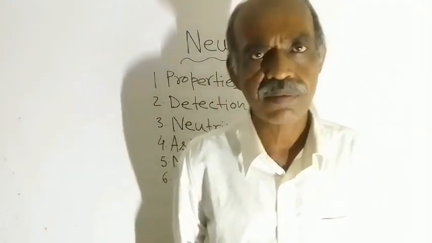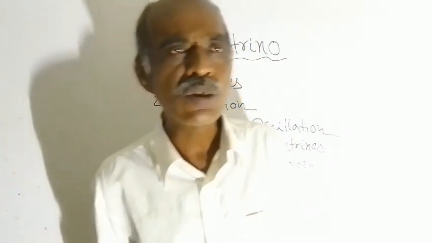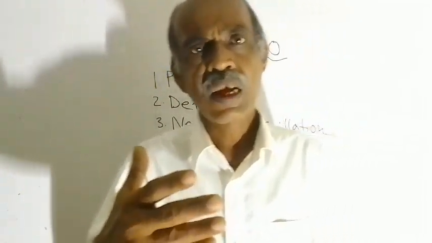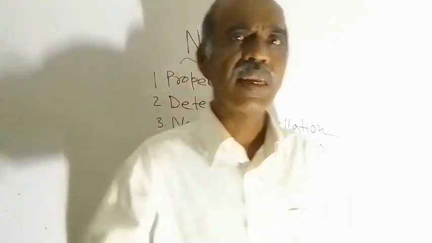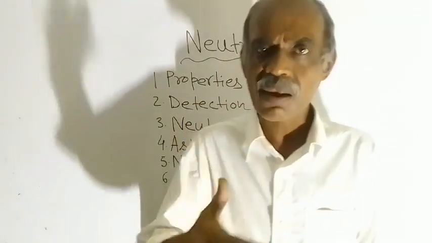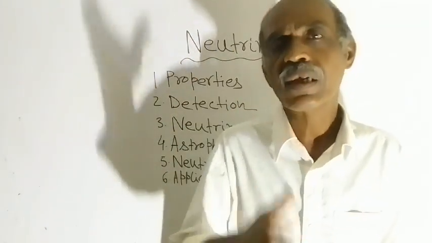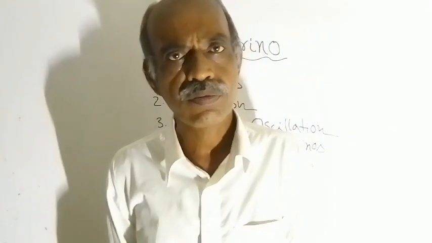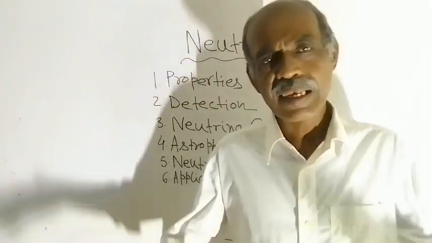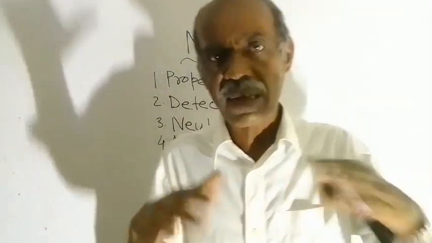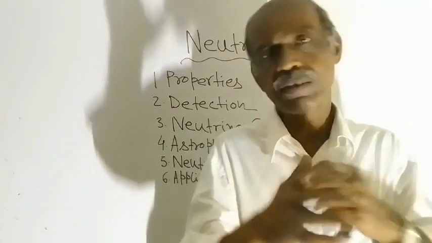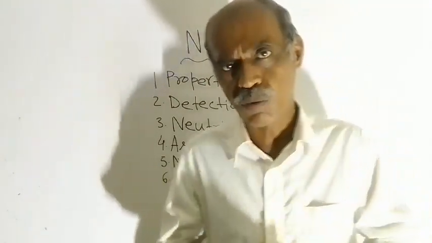So what is electron neutrino? The neutrino particles which interact only with electrons are called electron neutrinos. Neutrinos interact only through the weak nuclear force.